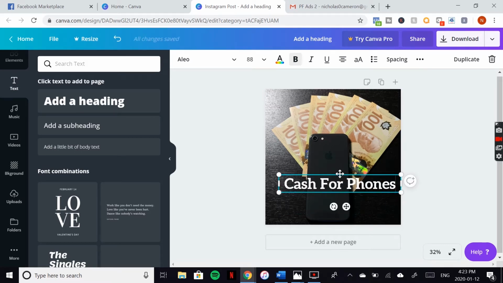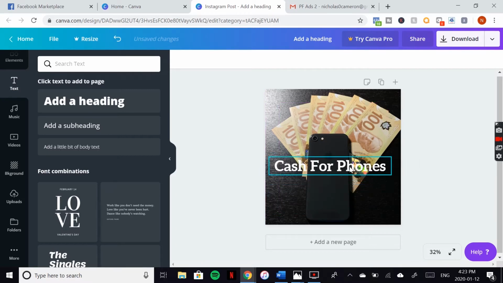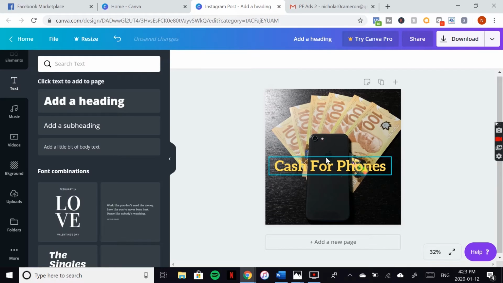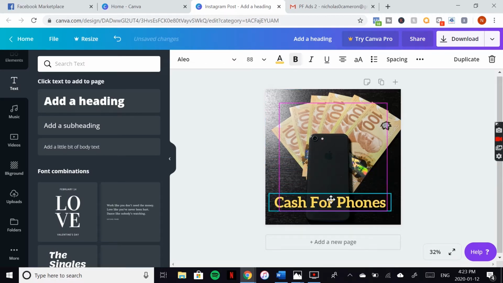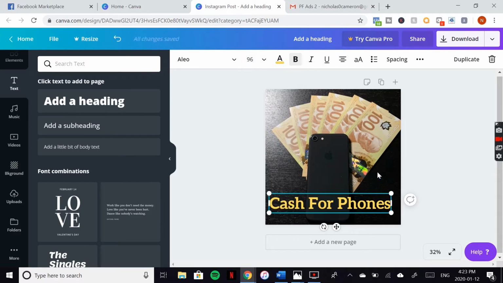So, like I said before, you could put it on the bottom. This one is a little bit easier. You could do something like this, so it pops a little bit more. You could maybe put it at the bottom and put yellow so it contrasts with that brown, like I said before. So you could do something like just that, cash for phones, make something that pops, and play with everything. Play with your font sizes, your colors of your text. Play with everything, figure out what works best for you and what's going to convert best, and then roll with that.